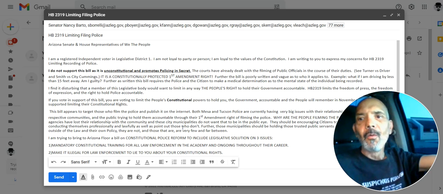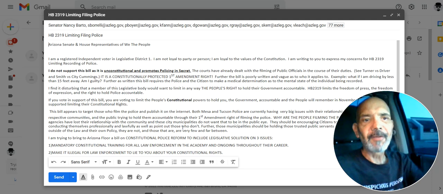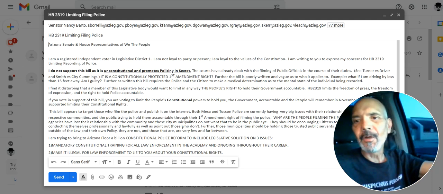Example: what if I'm driving less than 15 feet away? Am I guilty? I need to include my dash cam in there, so I'm going to fix that before I click send, because that's what I was referencing. What if I'm driving or parked 15 feet away and my dash cam catches an incident? Am I guilty of a misdemeanor?